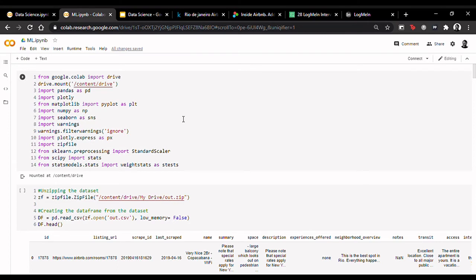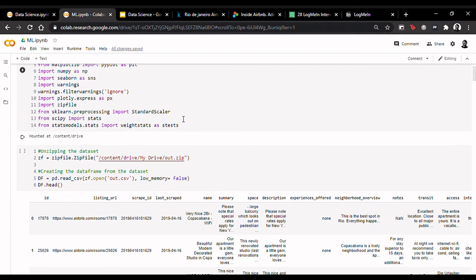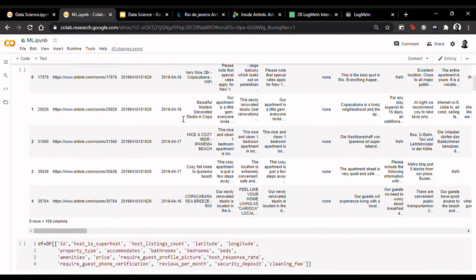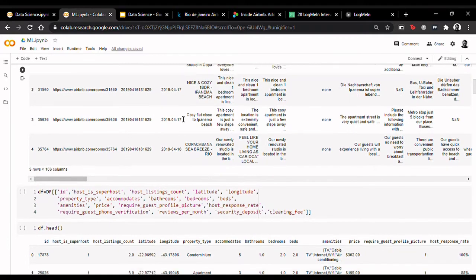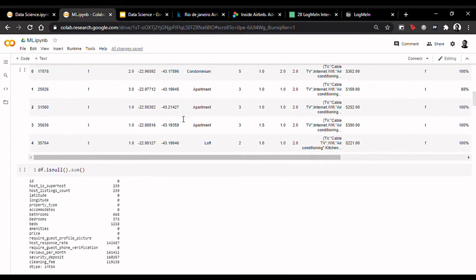Now we come on to the second notebook. The beginning of the second notebook, where we analyze using machine learning models, is fairly similar to the last one. We import the libraries, we unzip the dataset, we extract attributes needed for analysis. We check the total number of null values in each attribute.